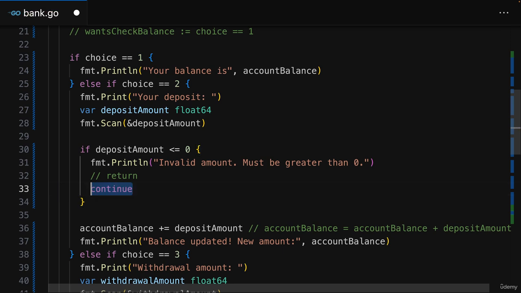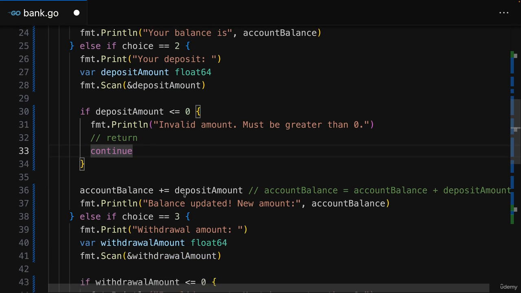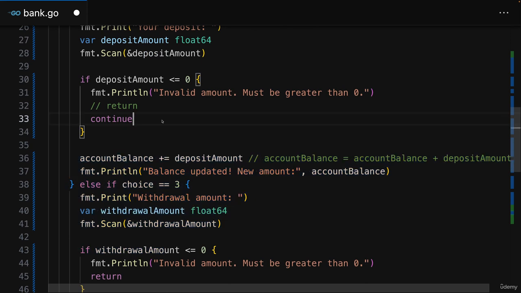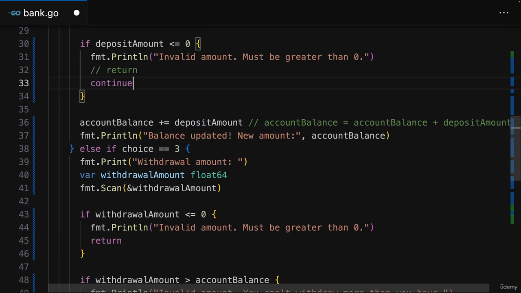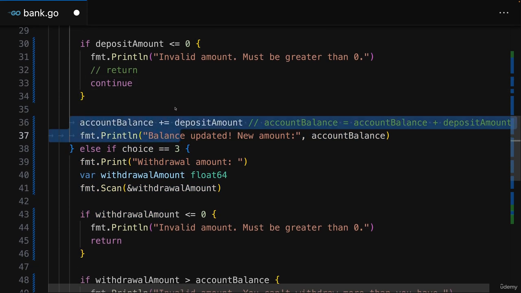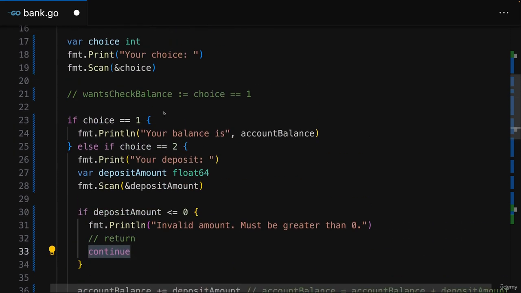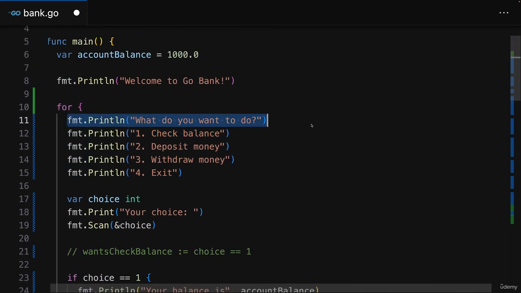Instead, it's this continue keyword I mentioned, which simply tells Go to skip the rest of the current loop iteration and continue with the next. So this code here won't be executed if you call continue here, but it will restart with the first line inside of the loop thereafter.